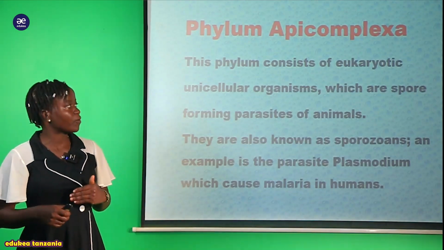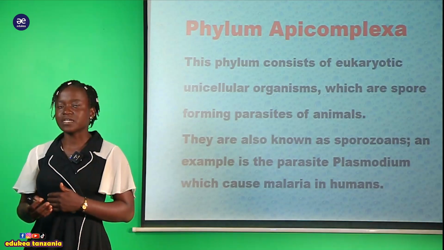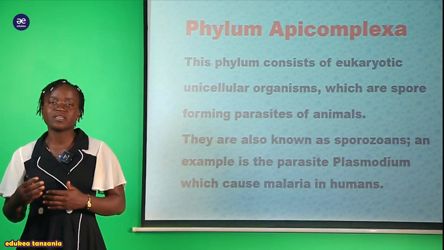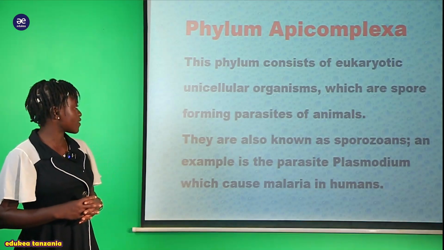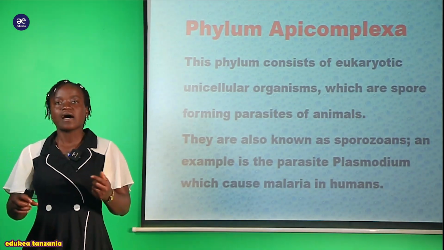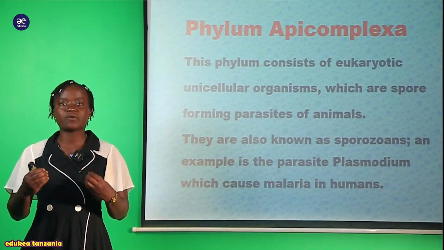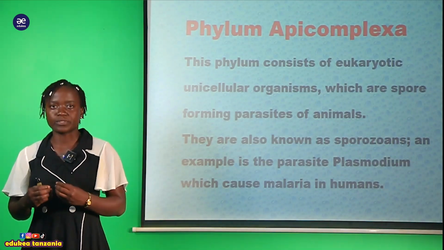Kwa maana kwamba kunakuwa na formation of these spores. Hizi spores ndizo ambazo zinasaidia kwenye different kinds of mechanism in order to survive in different kinds of environment. And also we are saying that they are also known as the protozoans. So all members found in this phylum Apicomplexa are called the protozoans.